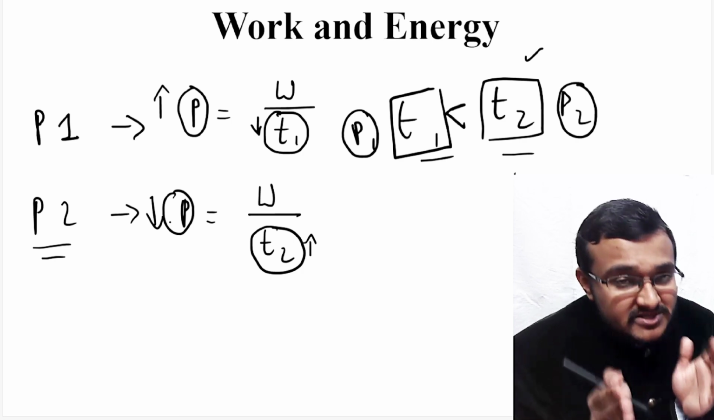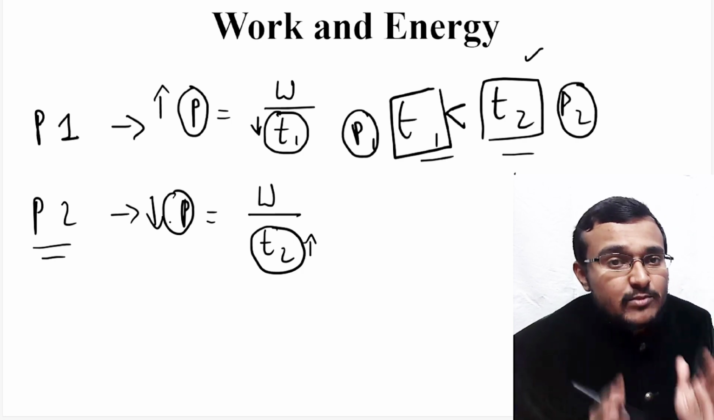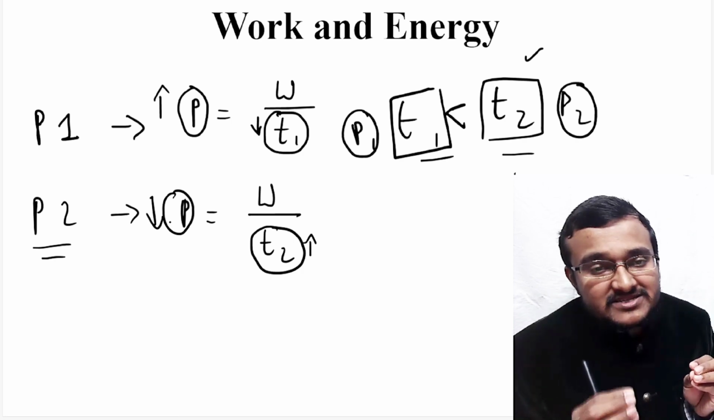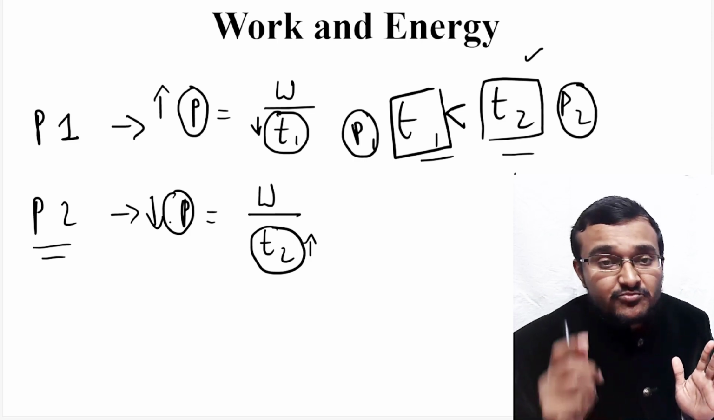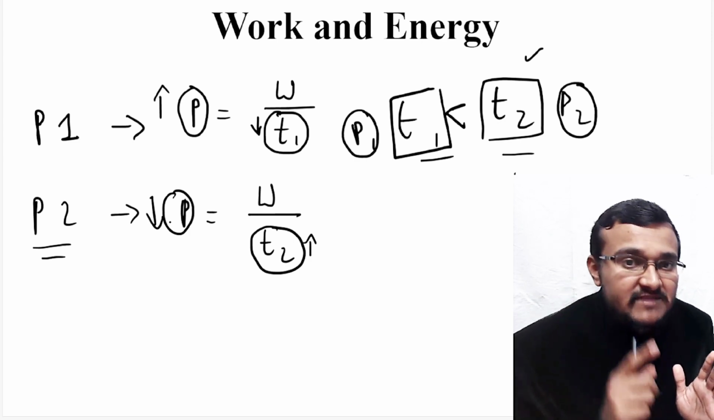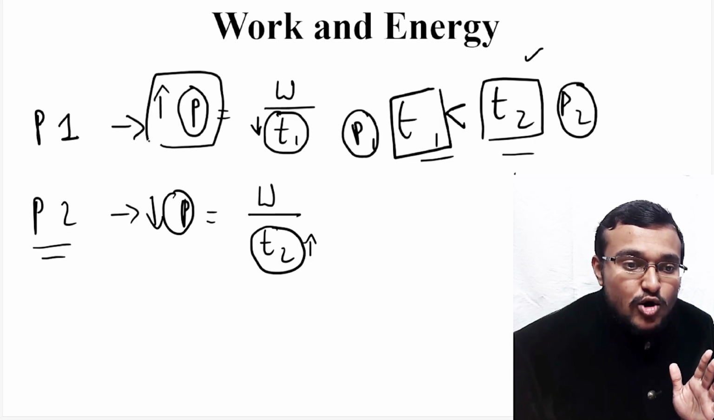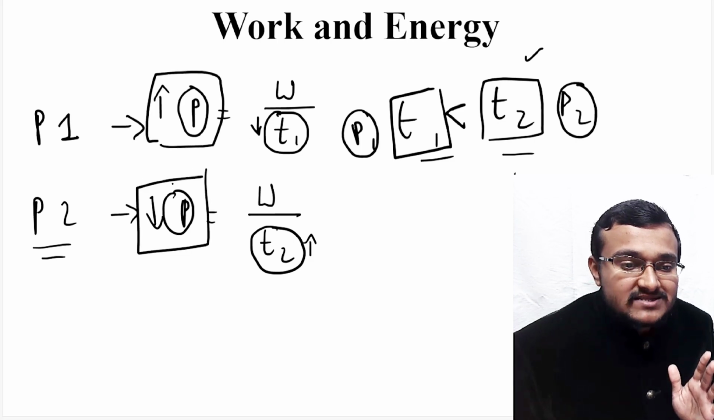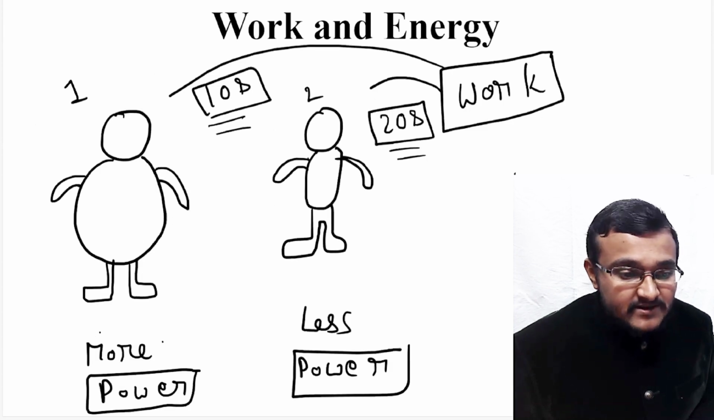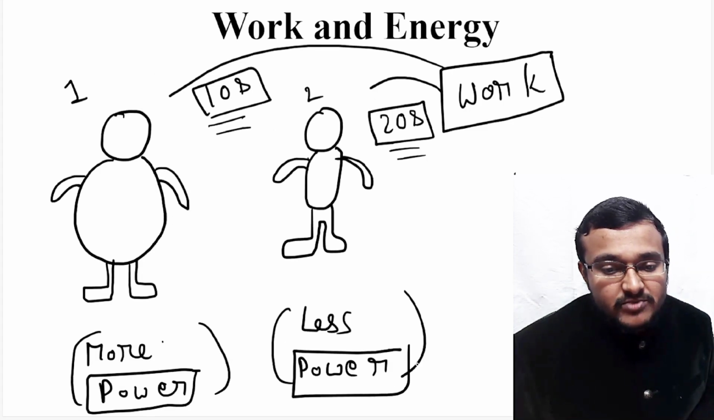Here both persons have done the same amount of work. They have spent the same amount of energy in doing a particular work. But person 1 has taken less time and person 2 has taken more time. So this person 1 has more power and person 2 has less power. That is what I have written here: more power and less power.